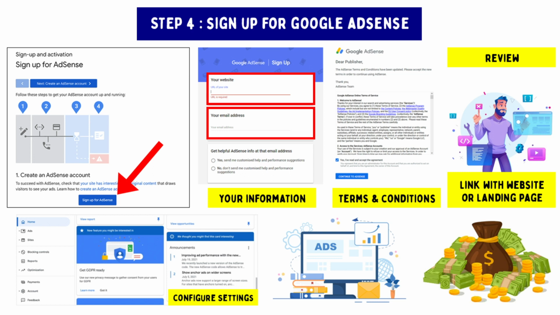It's important to follow AdSense policies and guidelines to avoid having your account banned or suspended. This includes ensuring your website or landing page has original, high-quality content and avoiding any deceptive or misleading practices.